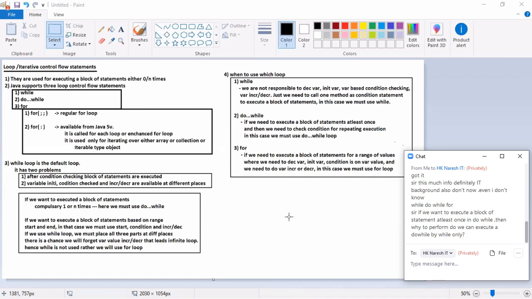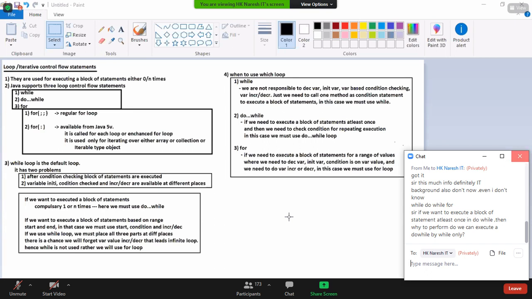So, finally, once again, giving the conclusion. If I want to execute a block of statements only by calling one method as a condition statement, use a while loop. Next, if I want to execute a block of statements by checking a condition, and that condition is on a variable value, you only declare the variable, you only check the condition, you only increment or decrement, and you have a certain range, then you have to use the for loop.